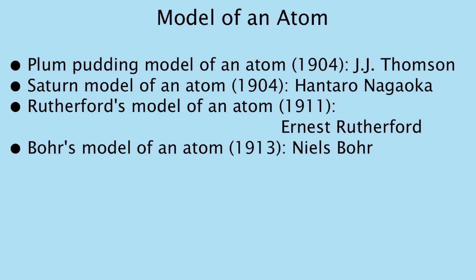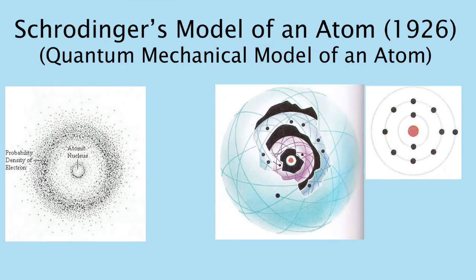In 1926, Erwin Schrödinger took Bohr's model of an atom one step further by using mathematical equations to describe the likelihood of finding an electron in a certain position. Unlike Bohr's model, Schrödinger's model does not define the exact path of an electron, but rather predicts the odds of the location of the electron.